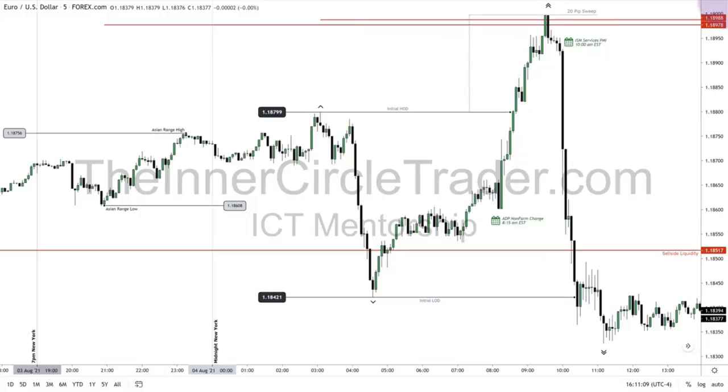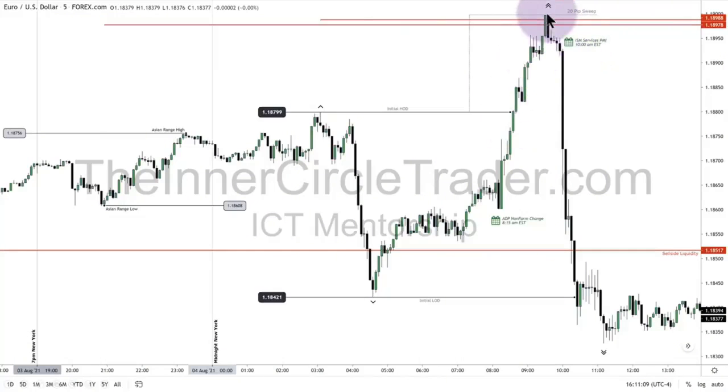But you have to have other things in agreement with it. You just can't say, well, I'm going to look at a standard deviation of 2 or 3, and that's enough for me. That's not how it works. You have to have some other things that lend to that idea, like we have here, 20 pips reaching up above the initial high of the day, going into a high impact news event.